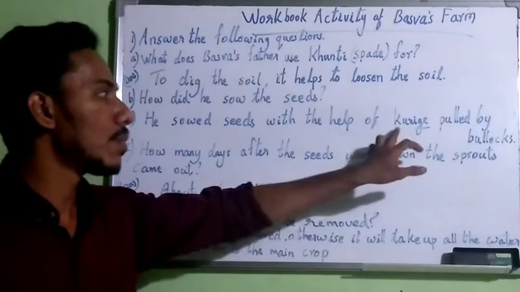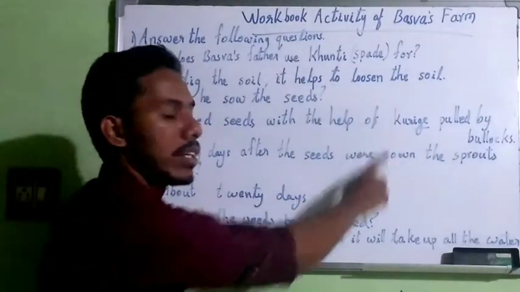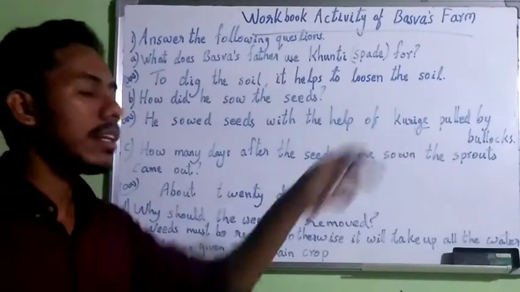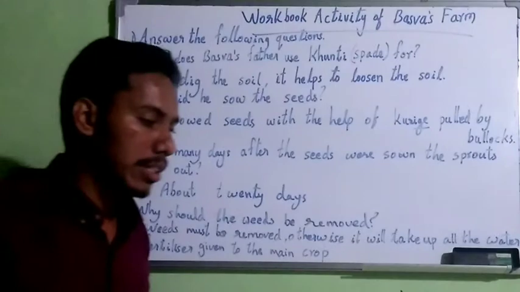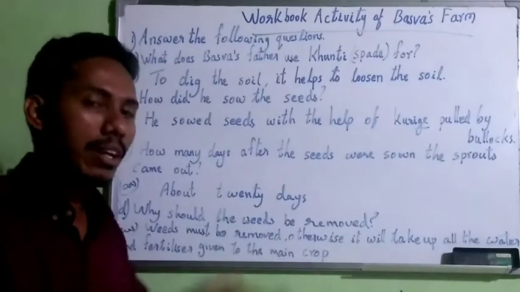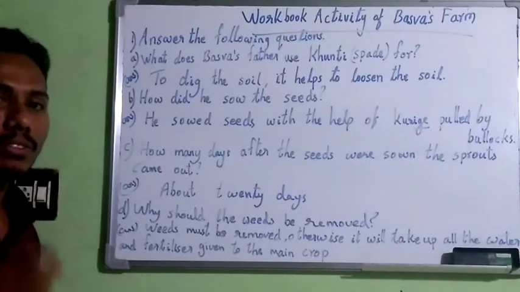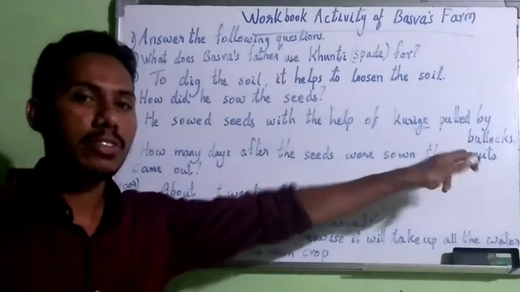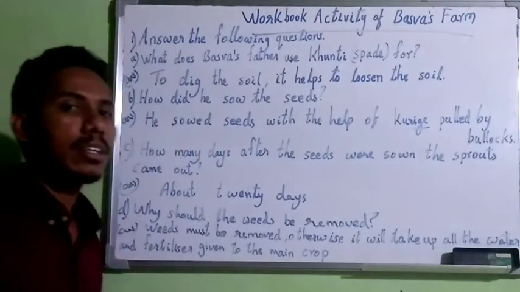Kurik is another name for plough in northern states. Kurik is a Hindi word. It is used in northern states. In English, plough. The plough is connected with bullocks, and the bullocks pull this kurik. It helps to loosen the soil and also to make a way in the field. So Baswa's father, or the farmers, sowed the seeds after ploughing the field. He sowed the seeds with the help of a kurik pulled by bullocks.